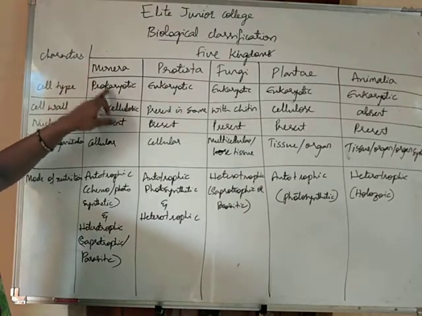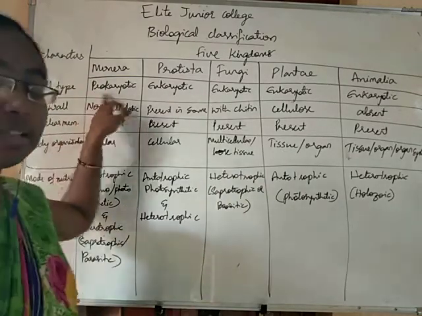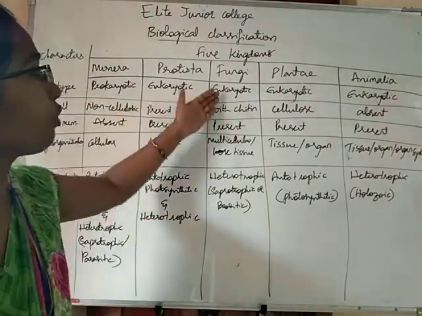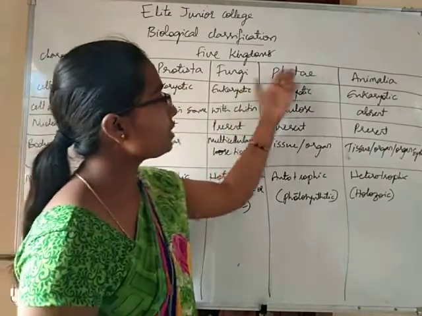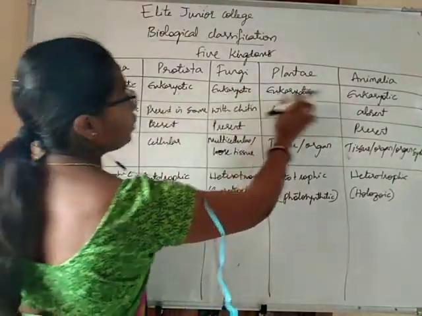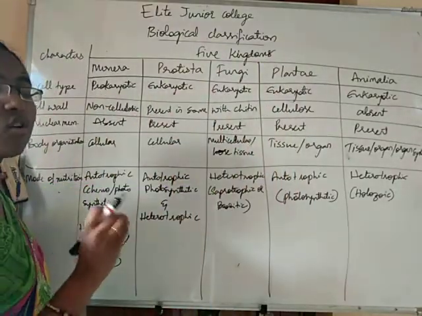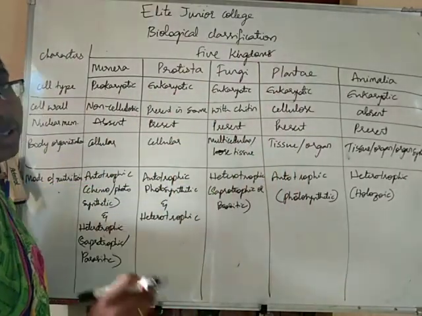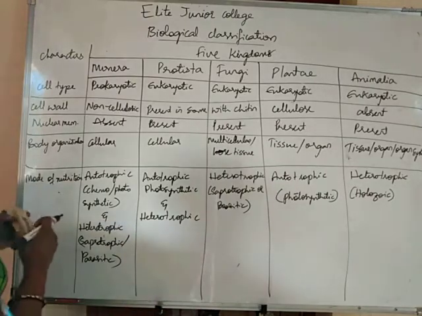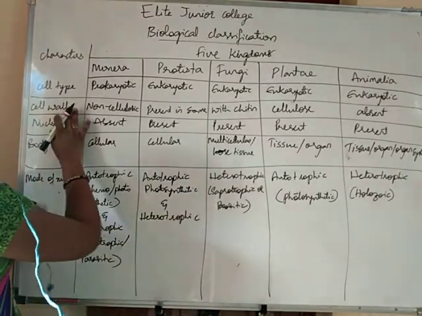So the Monera, they are prokaryotic organisms, that means they do not have any distinct nucleus. The remaining 4 kingdoms, Protista, Fungi, Plantae and Animalia, all of them are eukaryotic. That means they all have a distinct nucleus. Okay. Then coming to the cell wall.